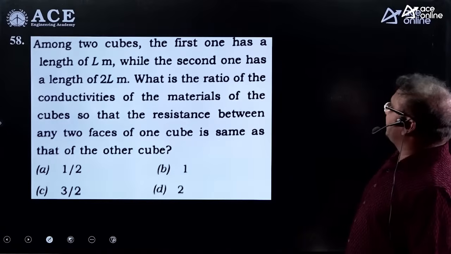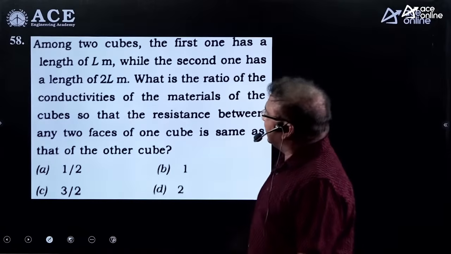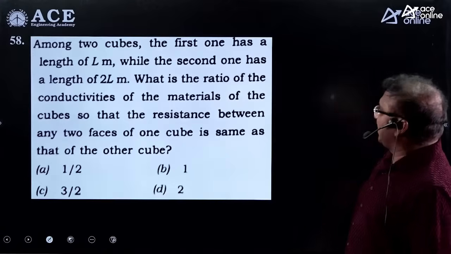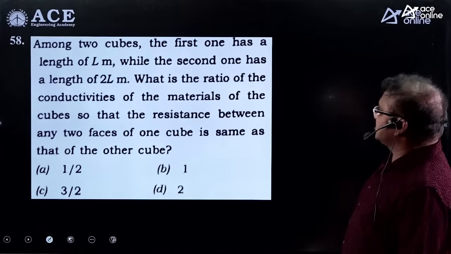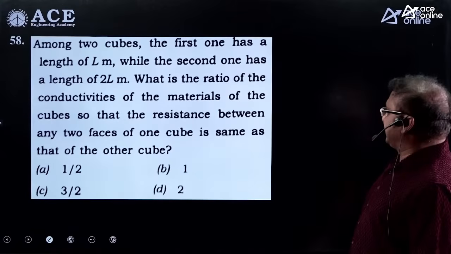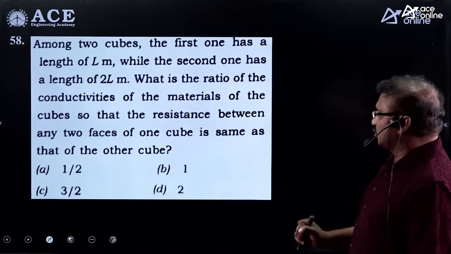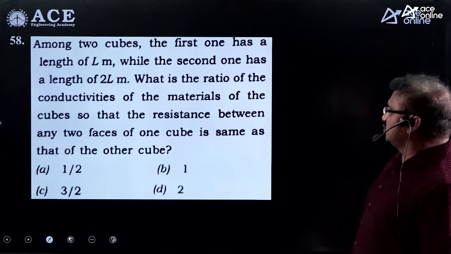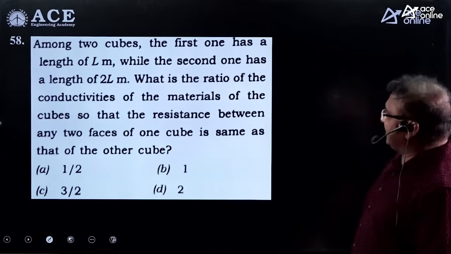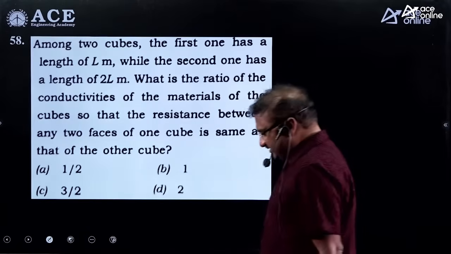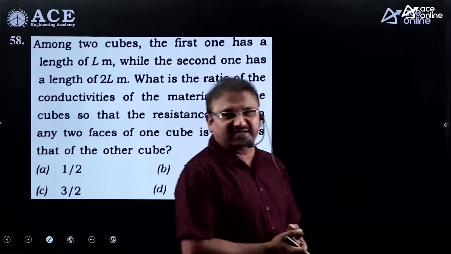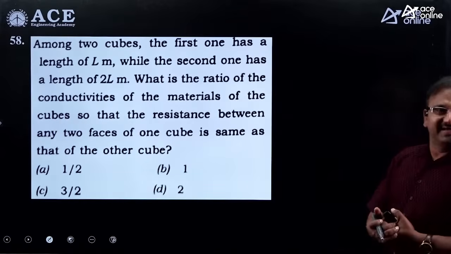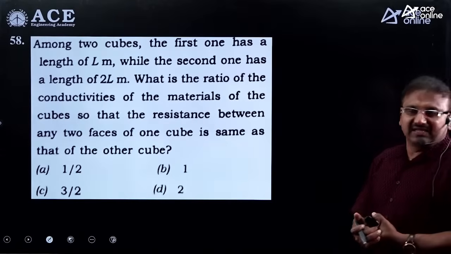Among the two cubes, the first one has a length of L meters while the second one has a length of 2L meters. What is the ratio of conductivities of the material of the cubes so that the resistance between the two faces of one cube is same as that of the other cube? This is very important here. Some of the students may get some doubt regarding this one. What is the doubt here?